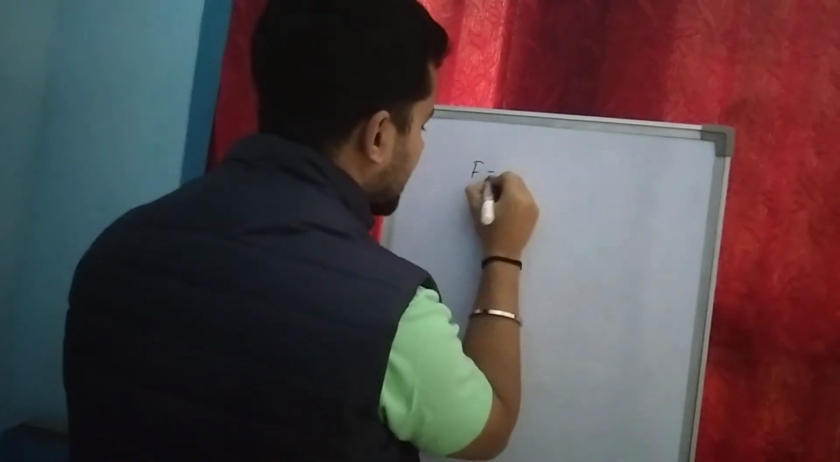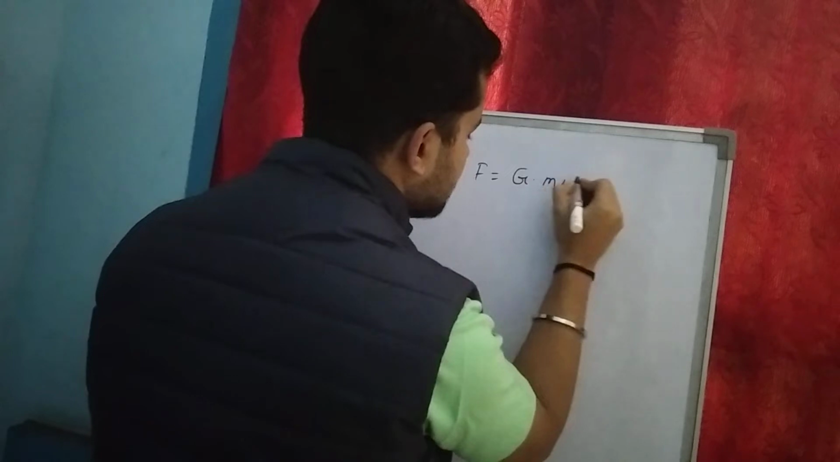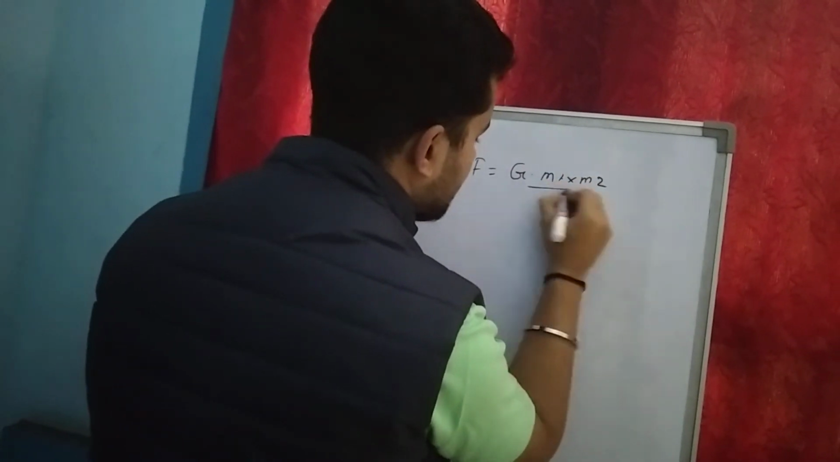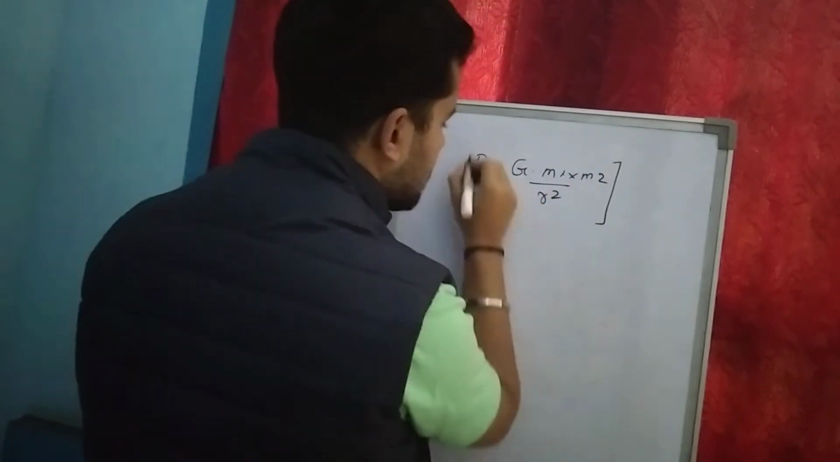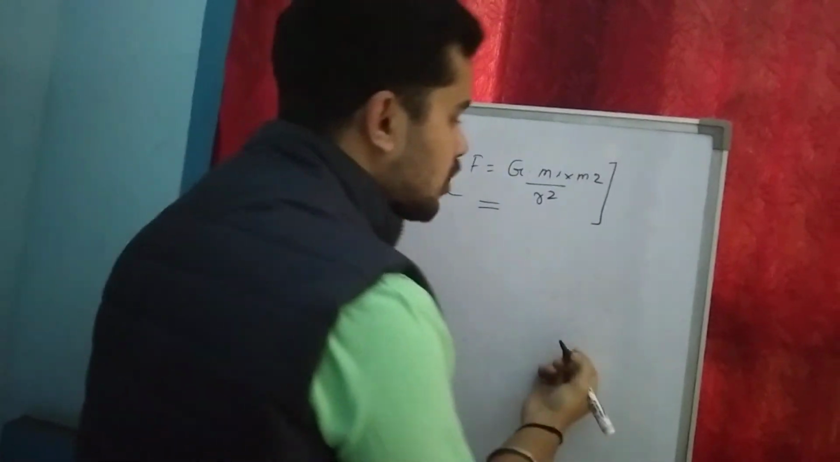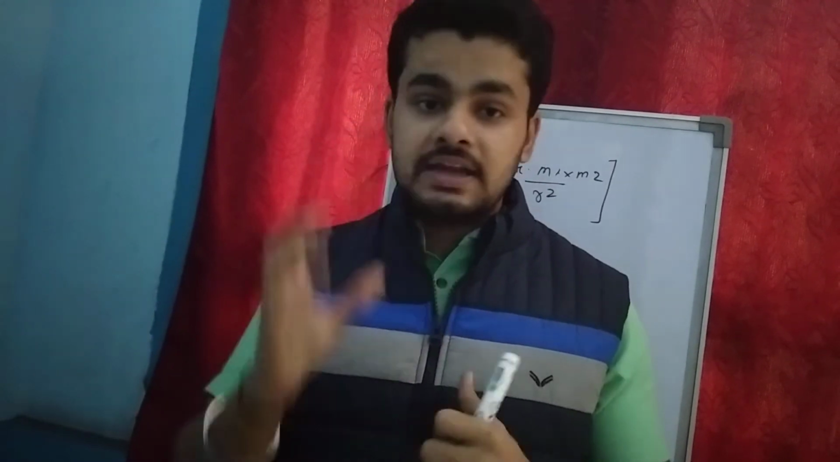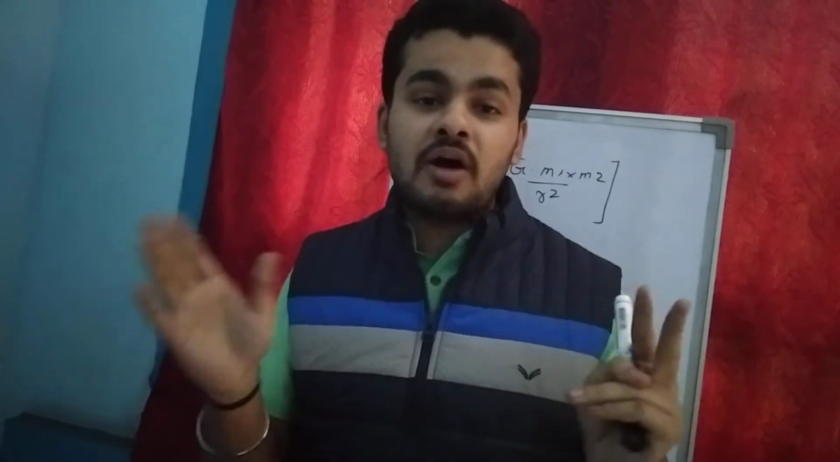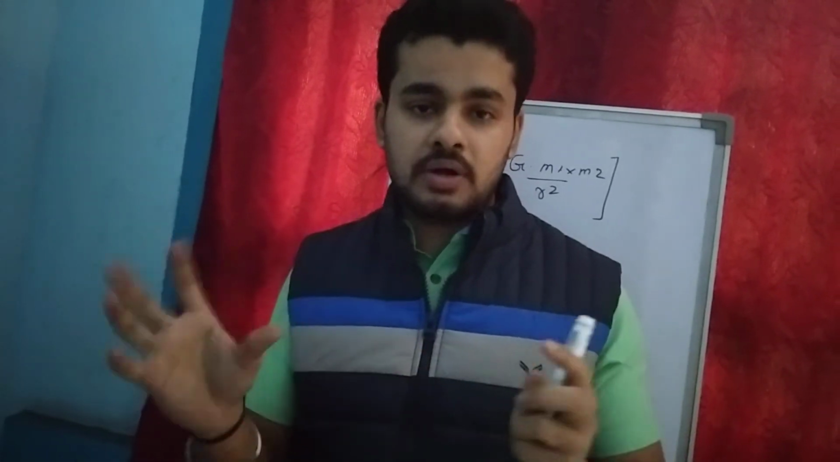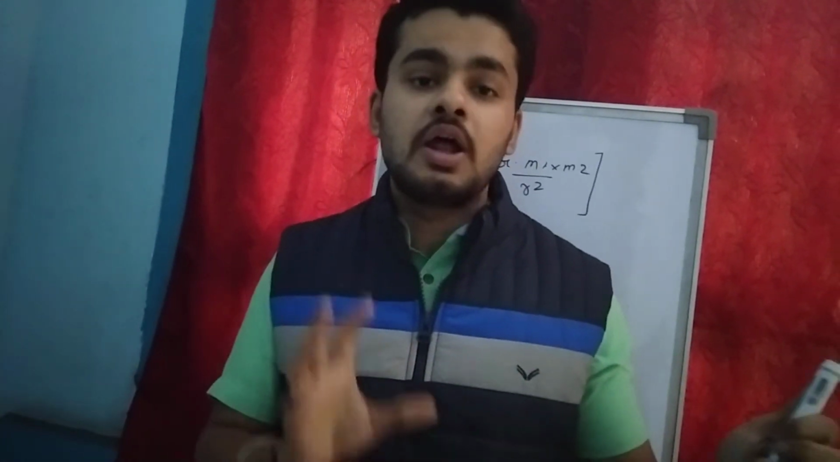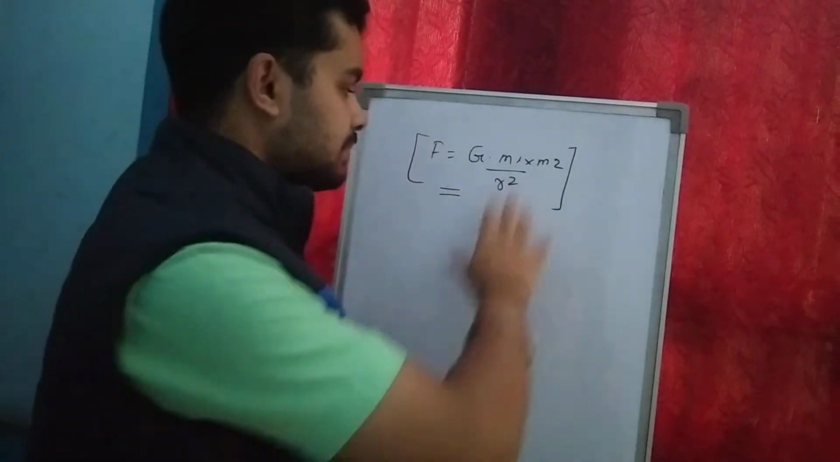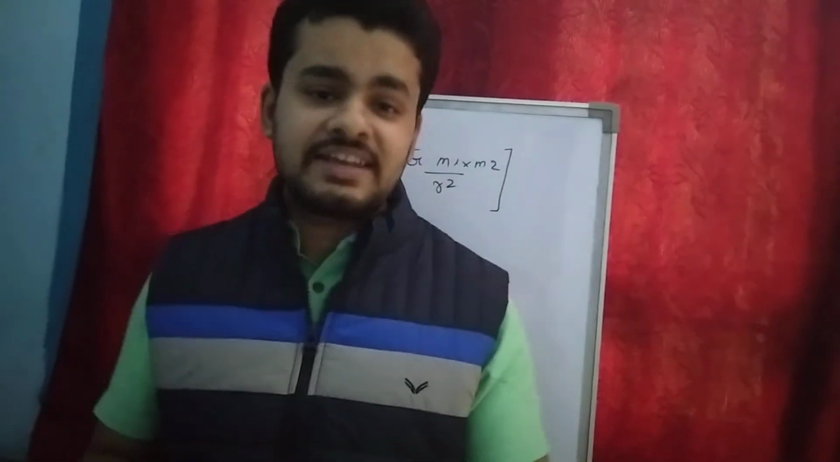F equals G m1 multiplied by m2 by r square, which is the law of gravitation. What does the law of gravitation say? Every point mass in the universe attracts another point mass with a force that is directly proportional to the product of the magnitudes of the masses, and inversely proportional to the square of the distance between them. So this is the law of gravitation.